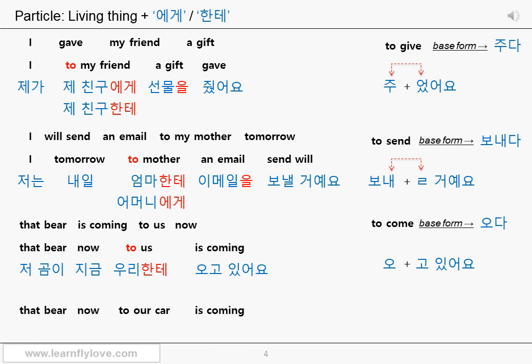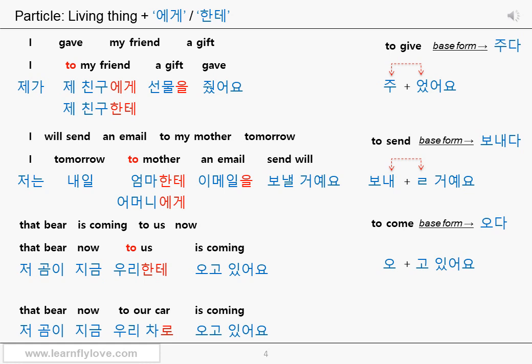If you use a noun which indicates a non-living thing, such as a car, then you should use the particle (으)로. That bear, now, to our car, is coming. That bear, 저 곰이, now, 지금, to our car. You can still use 우리 to mean our, and a car is 차. Our car, 우리 차. And the destination and direction particle, 로. To our car, or towards our car. 우리 차로, is coming, 오고 있어요. 저 곰이 지금 우리 차로 오고 있어요.